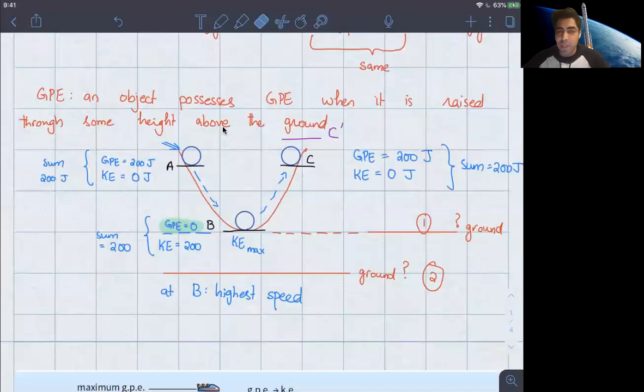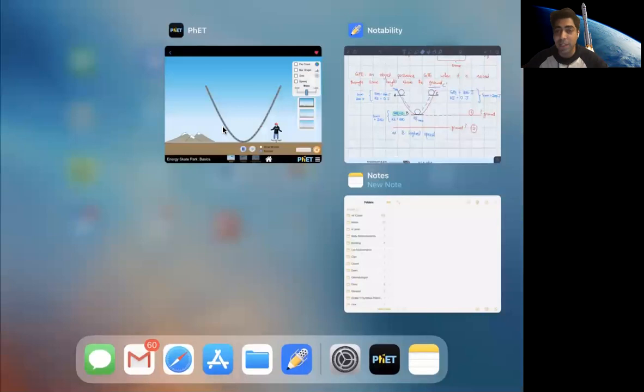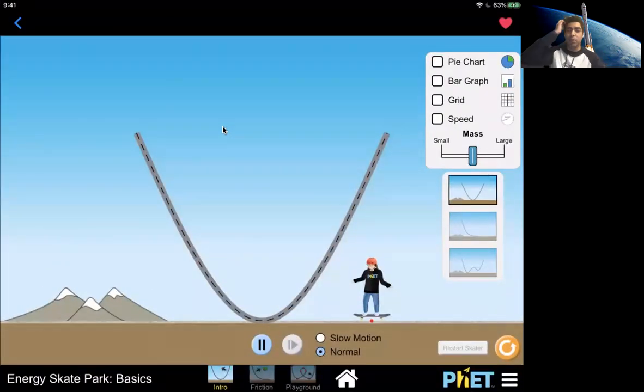And this is where a nice simulation comes into play. I've been asking you guys to watch the simulations for, I don't know, 6 months, but you don't do it. So, I'll just do it for you. And hopefully you can take out the time to watch it for a couple of minutes, because it'll do wonders in terms of explaining to you what the conservation of energy really means.